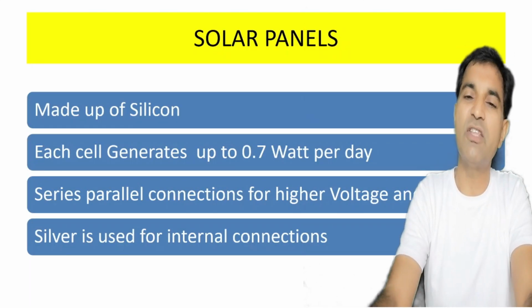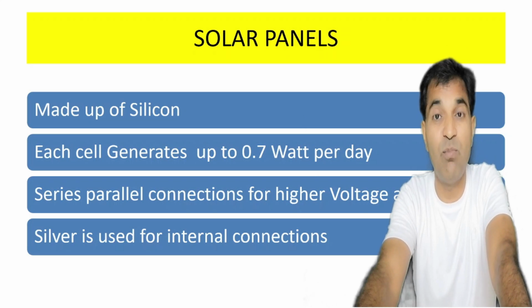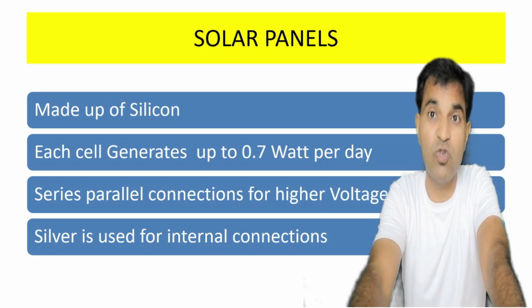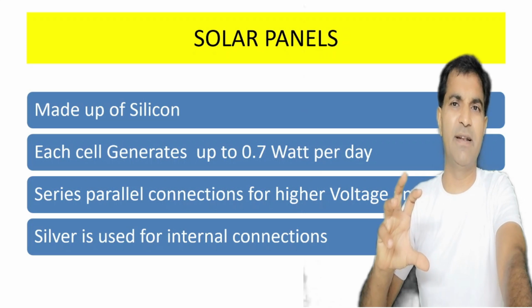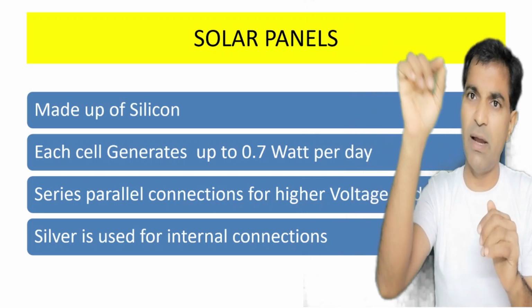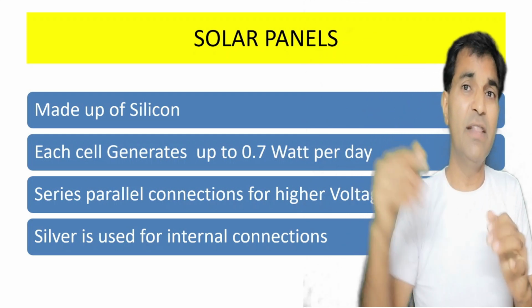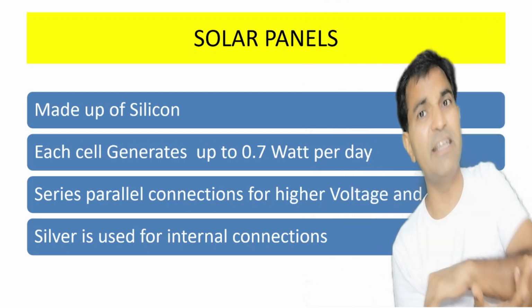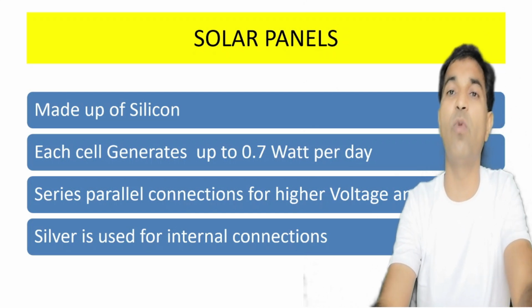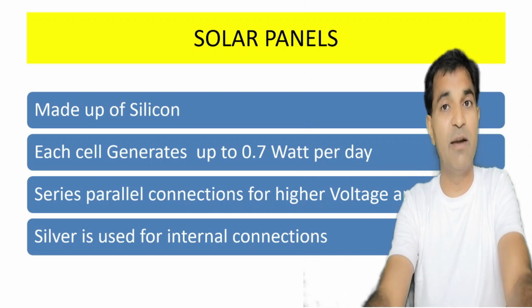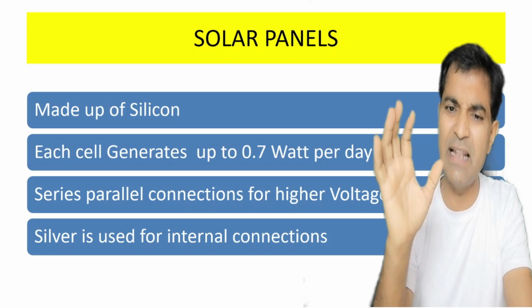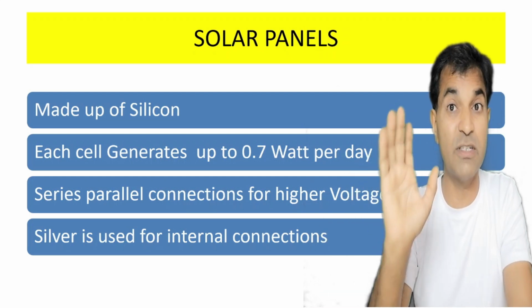Now, what are solar panels? Solar panels are photovoltaic panels which are used to produce electricity directly from the sun. They convert the light energy, the heat, the radiation of the sun directly into electrical energy. They are known as photovoltaic cells, PV cells. They are mostly made of silicon, and each cell generates up to 0.7 watts per day.